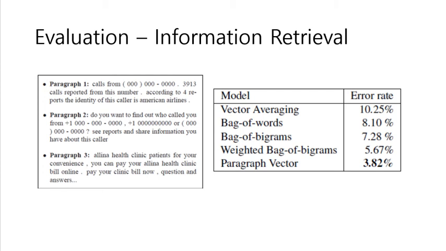For testing, we should represent each paragraph as a fixed length vector and check whether they are the same or not. Several methods which represent a paragraph as a fixed length vector are used as baselines, and paragraph vector achieves state-of-the-art performance.